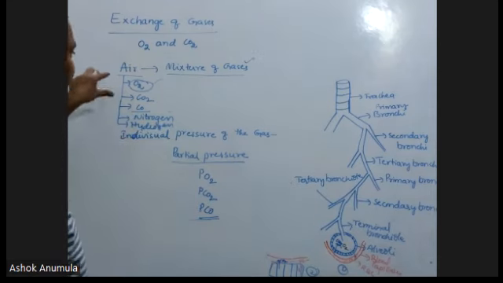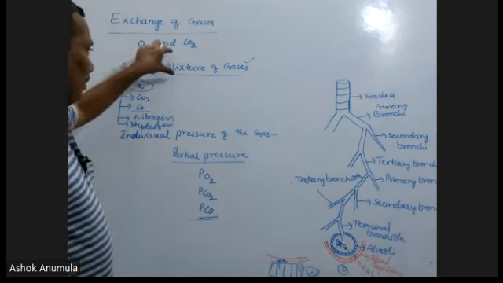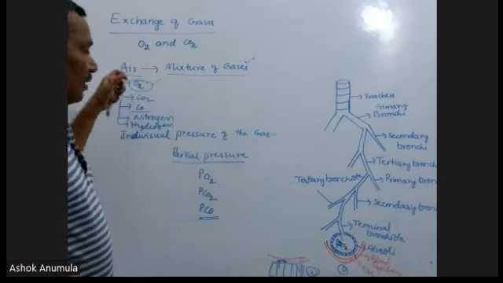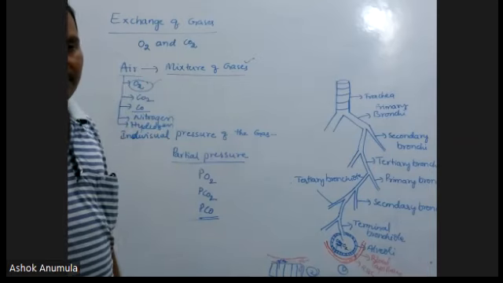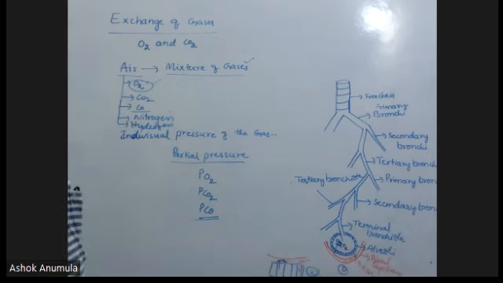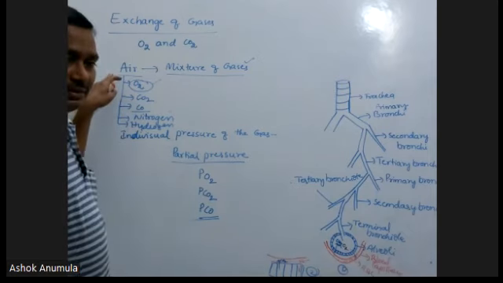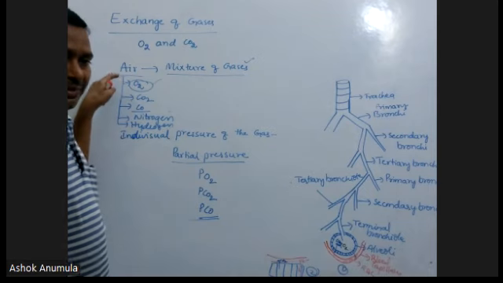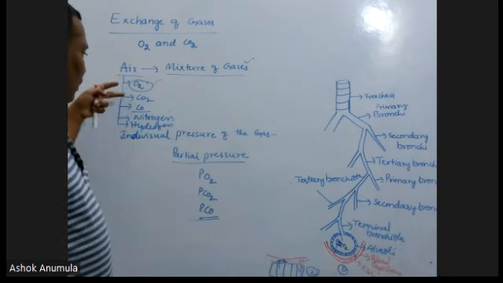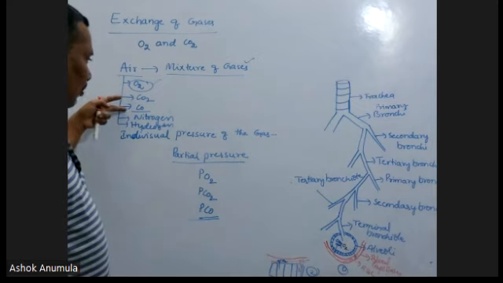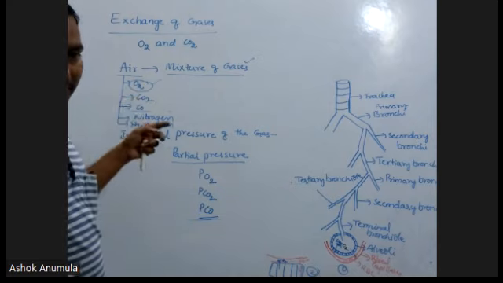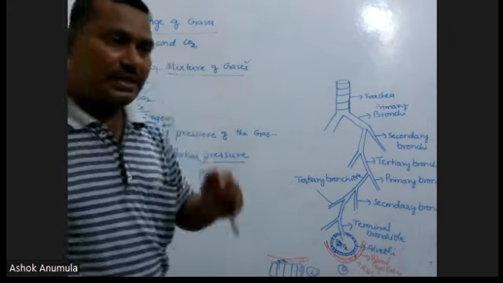If we take the air, it is a mixture of gases. It contains so many types of gases. Which gases are present in the air? Oxygen, carbon dioxide, carbon monoxide, nitrogen, hydrogen, helium, argon.